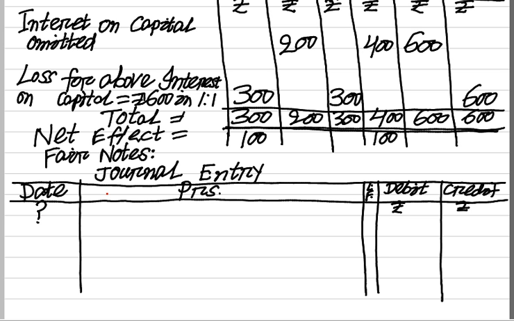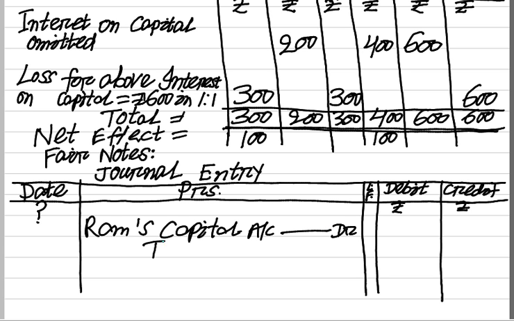Ram's capital account debited to Mohan's capital account. This is 100.